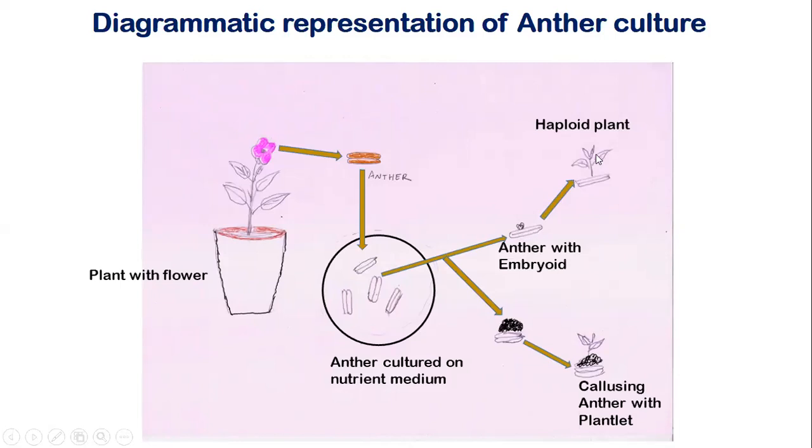This is one route. If this is happening from the microspore, from tissue after meiosis, then the plant is going to be haploid. Or this haploid tissue may give us callus, which we can differentiate to get haploid plantlets. These are the different ways anther culture is used to get haploid plants.